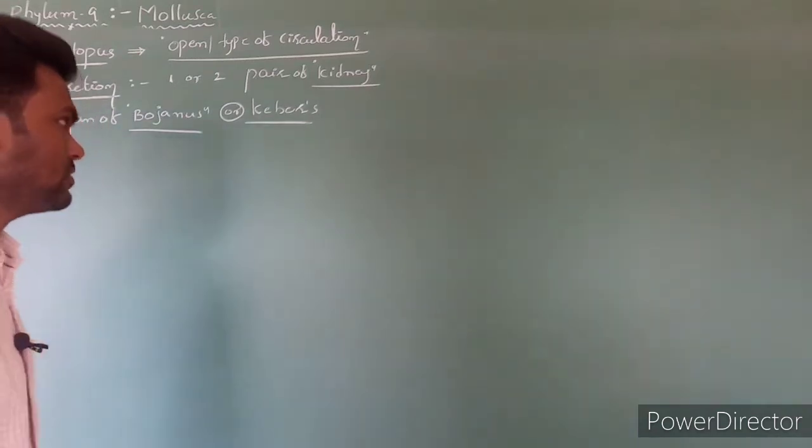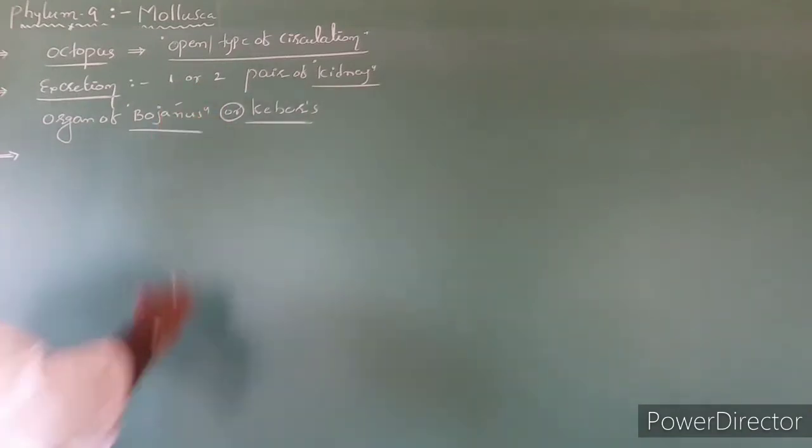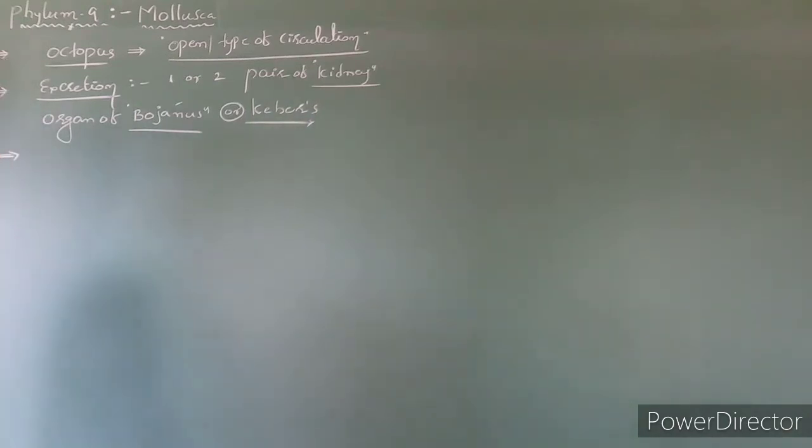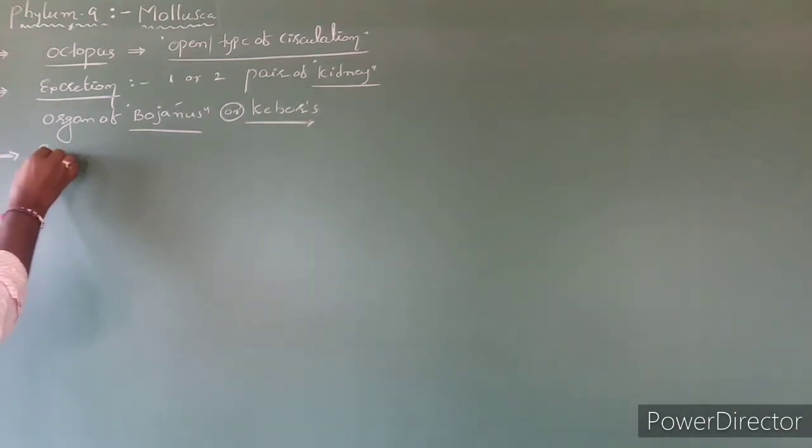Such are generally called organs of Bojanus, or also called Keber's organs. Next, sensory organs.